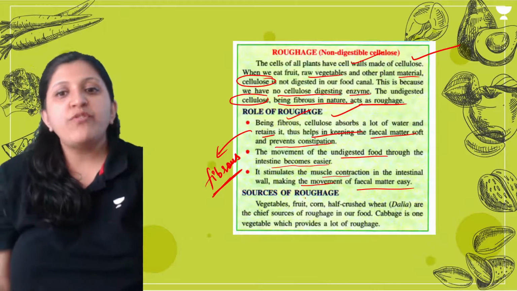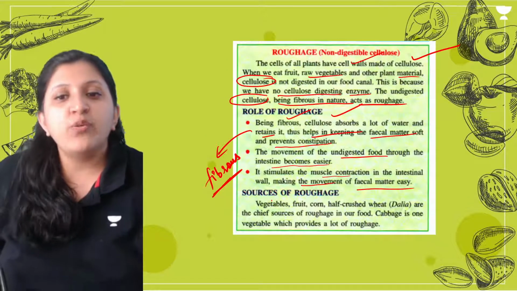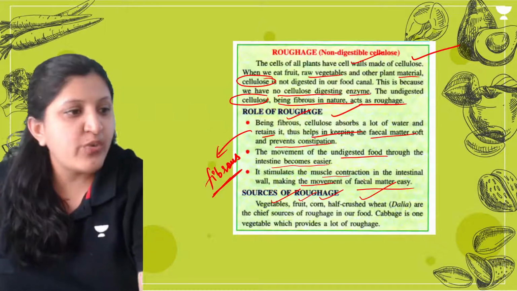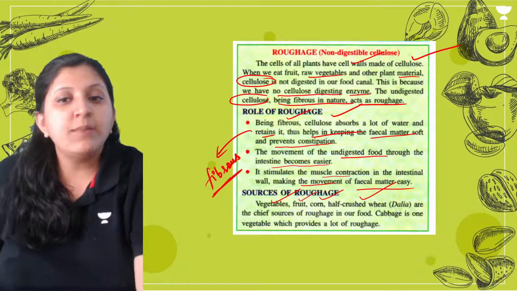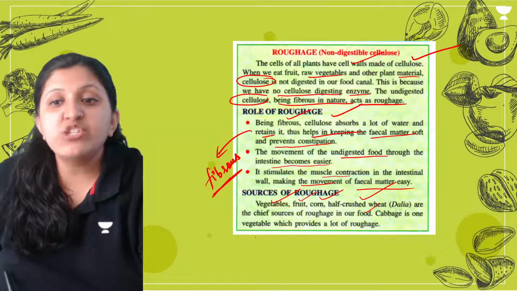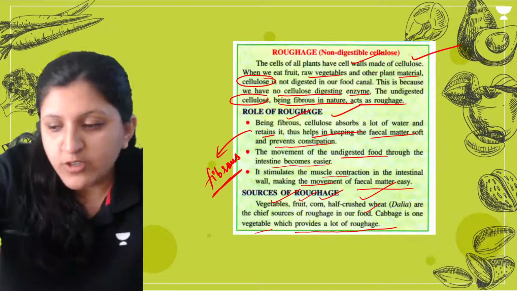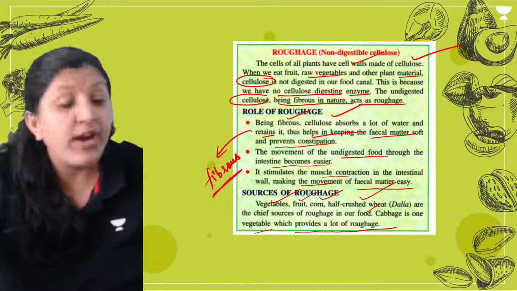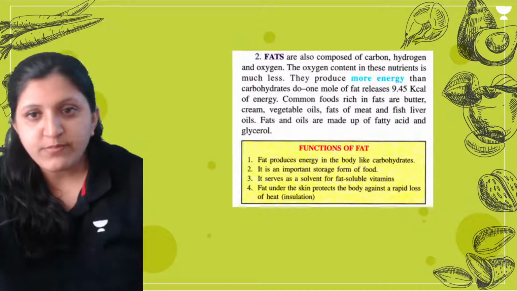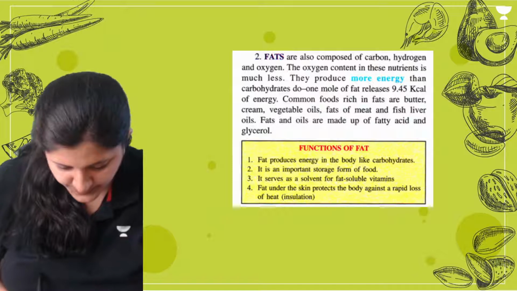Now, sources of roughage. What are all the sources of roughage? You can go for vegetables, fruits, corn, and half-crushed wheat, which we call dalia. These are the chief sources of roughage in our food. Cabbage is one vegetable which provides a lot of roughage, so you can go with cabbage also if one has difficulty passing stool. Moving on to the next one. Yes, any doubts in this?